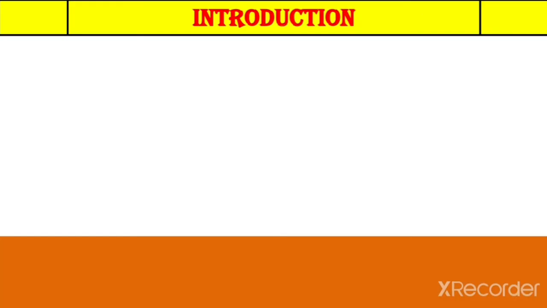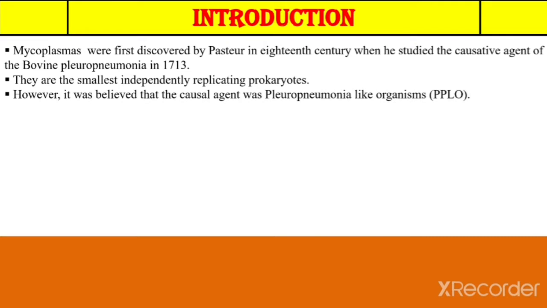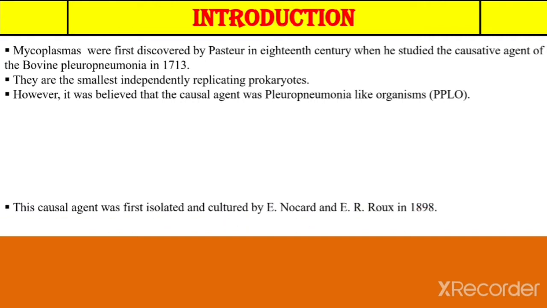First we are going to see the introduction of mycoplasma. Mycoplasma was first discovered by Pasteur in the 18th century when he was studying the causative agent of bovine pleuropneumonia in 1713. They are the smallest independent replicating prokaryotes. However, it was believed that the causal agent was a pleuropneumonia-like organism, which we call PPLO.